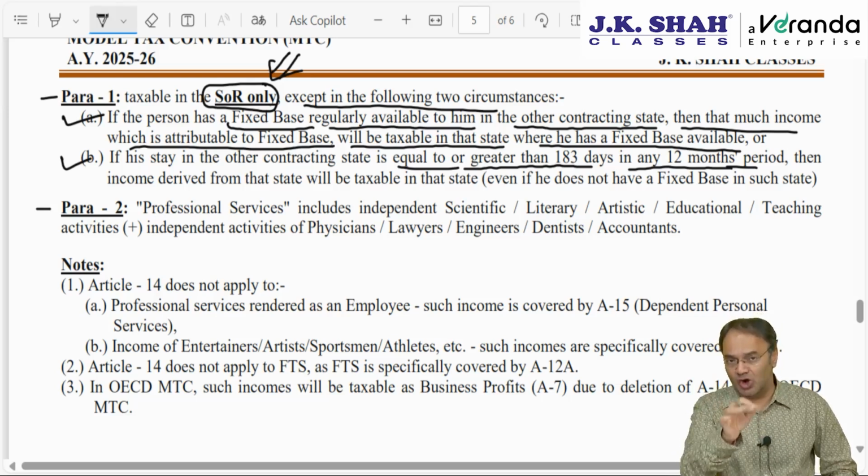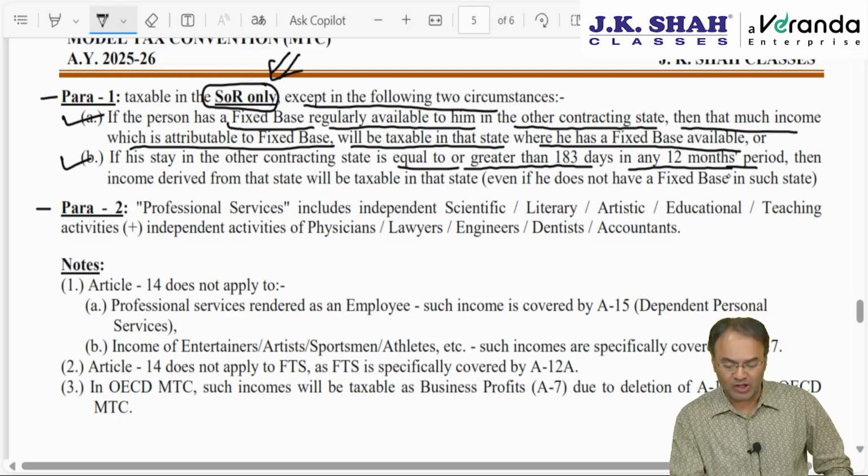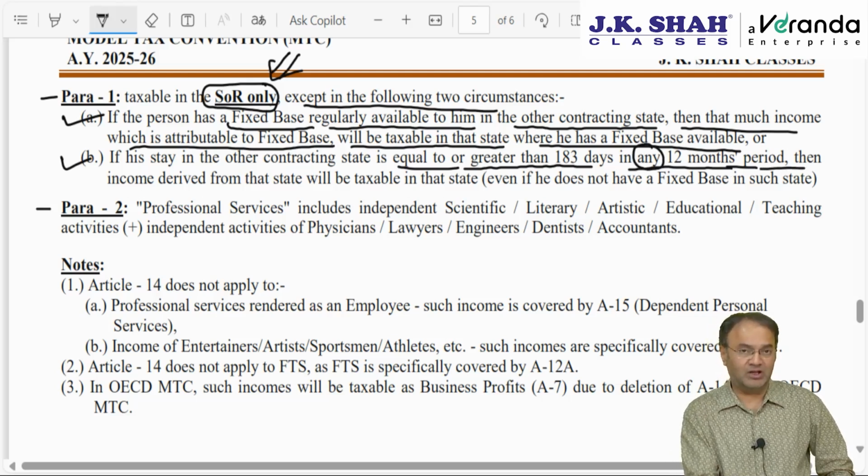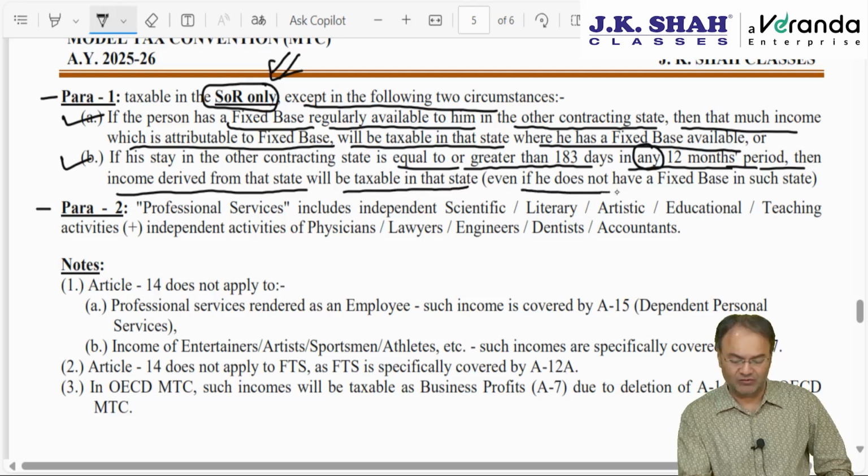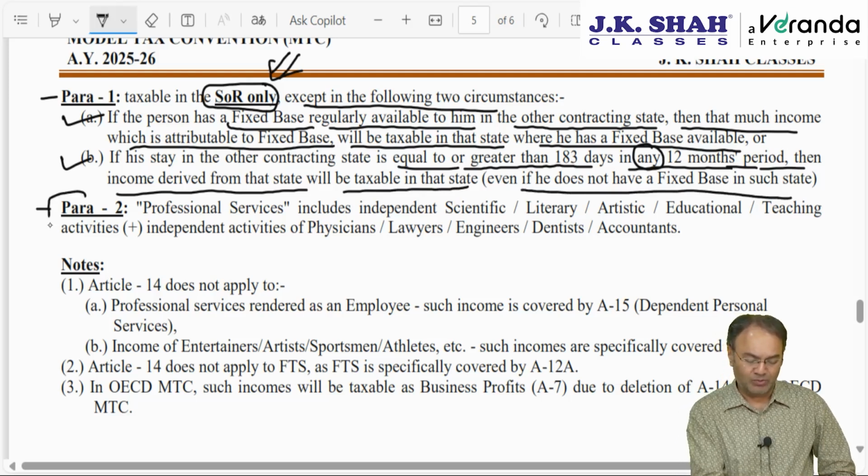It says your stay in UK, either you have a fixed base regularly available as per clause A, or your stay in that country UK was 183 days or more in any 12 months period, ending in the current financial year, or beginning in the current financial year, then that much income which is earned from UK, income derived from that state, will be taxable in that state, even if you don't have a fixed base. What do you mean by professional service?